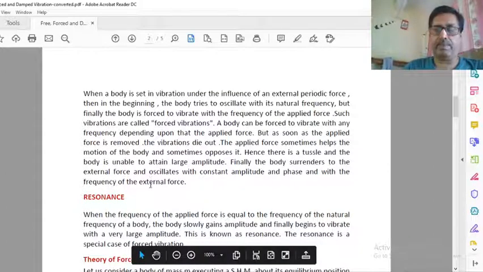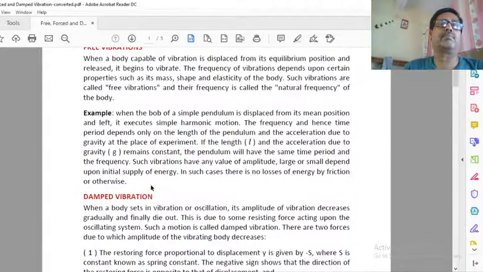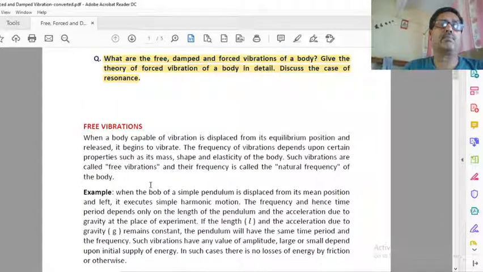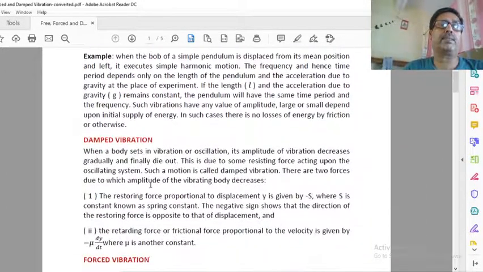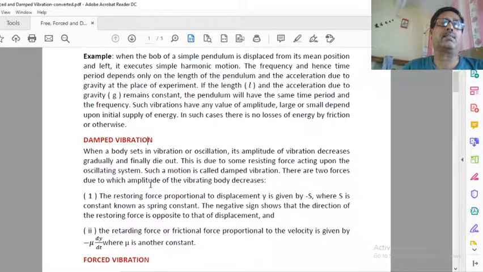Okay. Now, forced vibration. See here: free vibration, damped vibration, forced vibration, resonance.